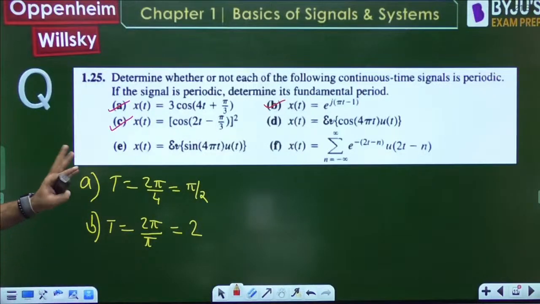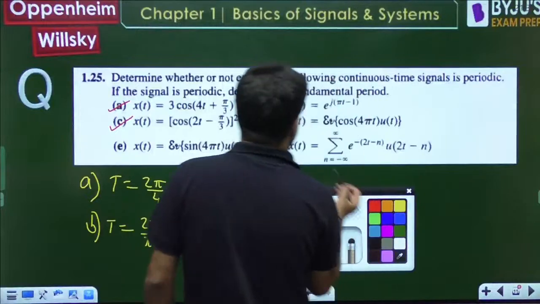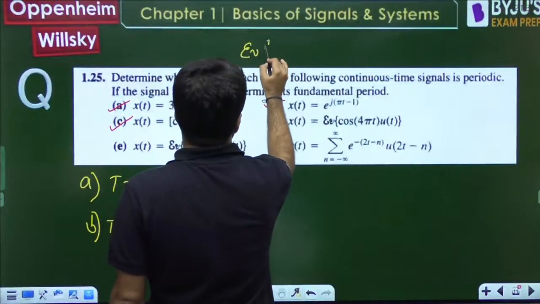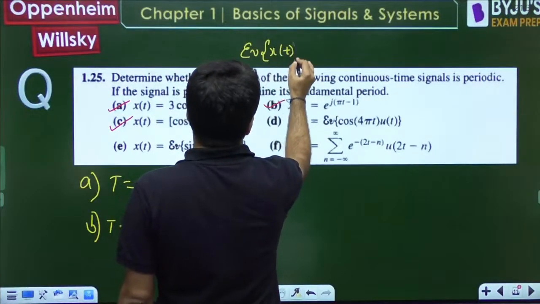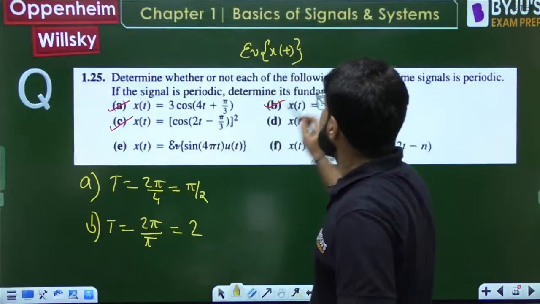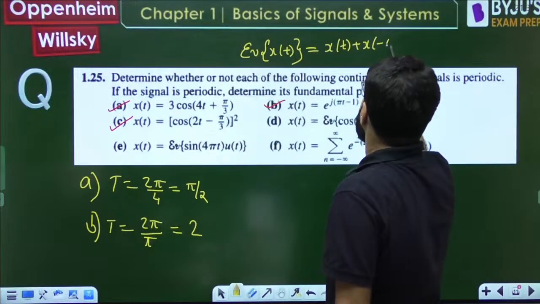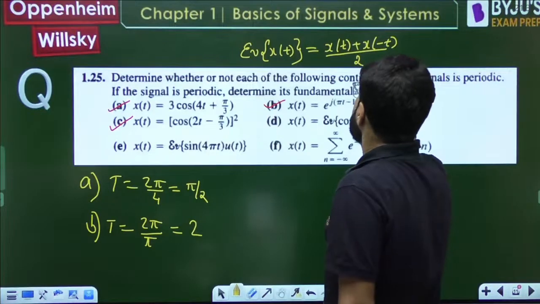For D and E, we have to apply a property here. What is this Ev symbol here? It is representing the even symmetric part of a function. What is the formula for the even symmetric part of a function? It is given by (x(t) + x(-t)) divided by 2.